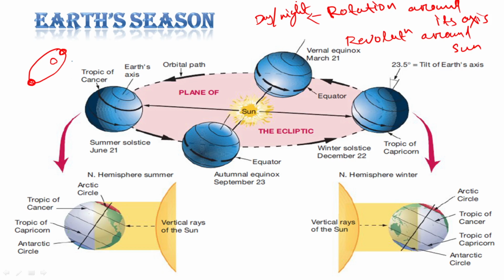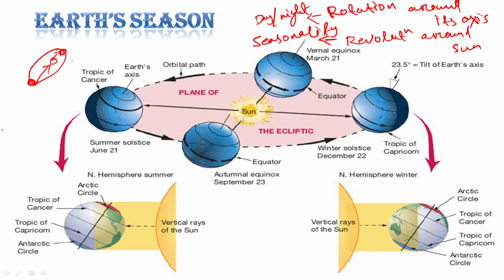Okay, and revolution is causing the seasonality. When Earth is nearer to the Sun, it receives more radiation. When it is farther from the Sun, it receives less radiation or less energy.